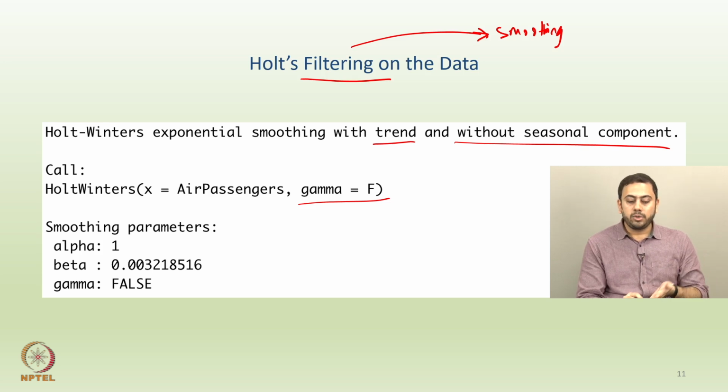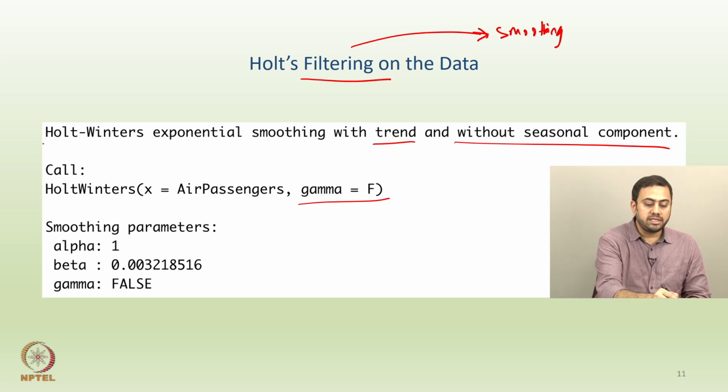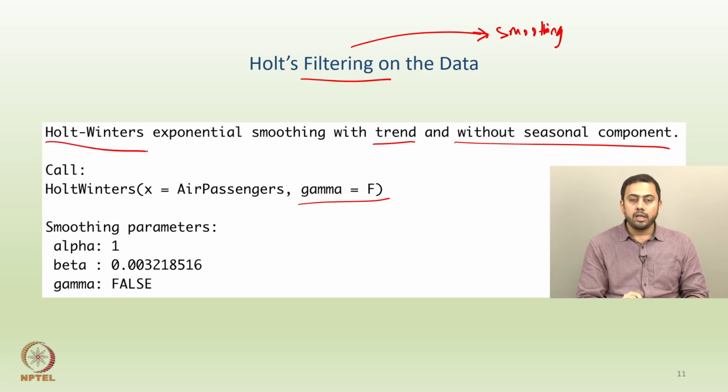The R output may be slightly confusing because the name still suggests Holt-Winters, so you have to dig deeper as to what exactly is happening. If you are only controlling a trend without the seasonal component, you are applying Holt's method. The other way to check is whether gamma equals true or false. If gamma equals false, you don't have any seasonality.